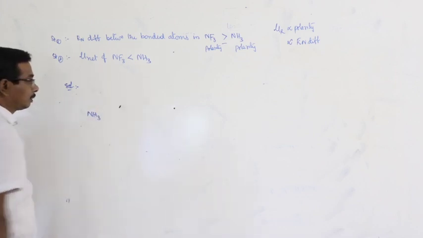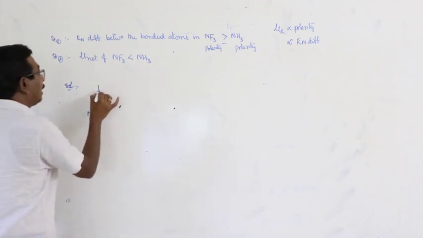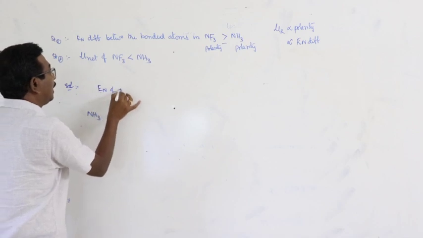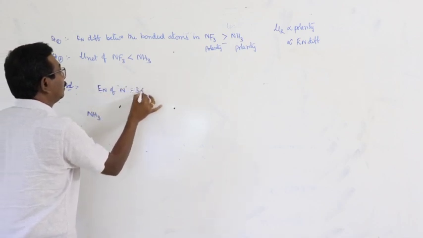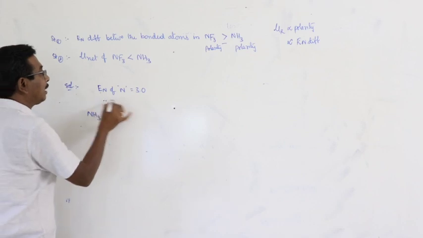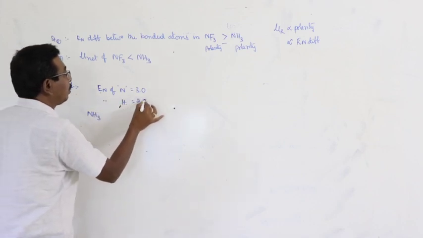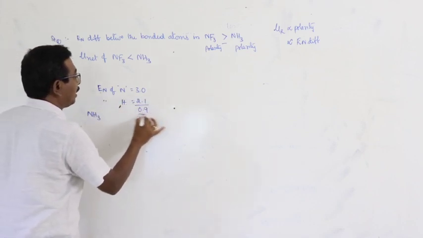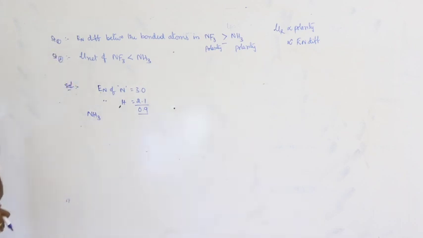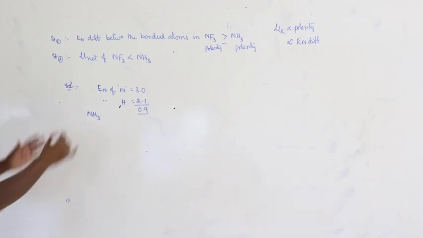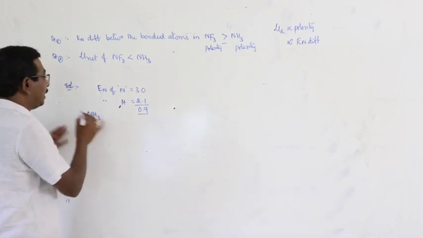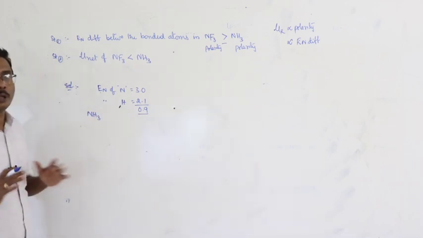NH3: electronegativity of nitrogen is equal to 3. Electronegativity of hydrogen is equal to 2.1, difference 0.9. Greater the electronegativity difference, greater is the polarity. Based on that, NH3 should be more polar.